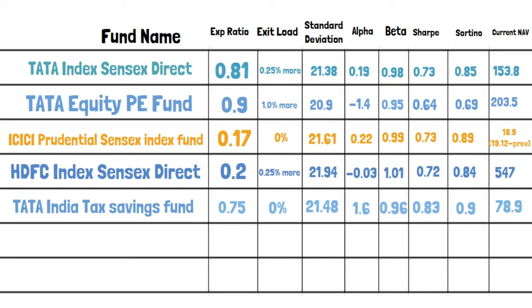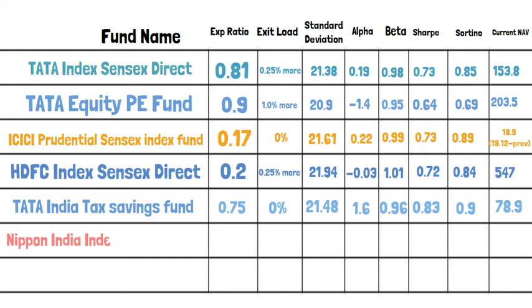When we compare these metrics to the previously discussed funds, we can see that Tata India Tax Saving Fund seems to be good when compared to all. It has a positive alpha value of 1.6. So if the benchmark returns 20%, it would outperform with 21.6%. The Sortino seems to be close to 1, which is a good sign.